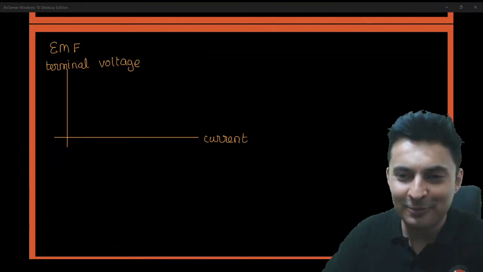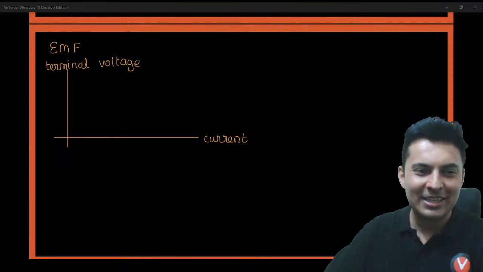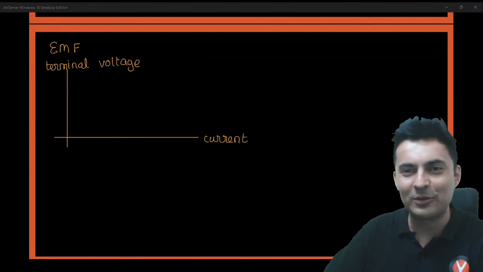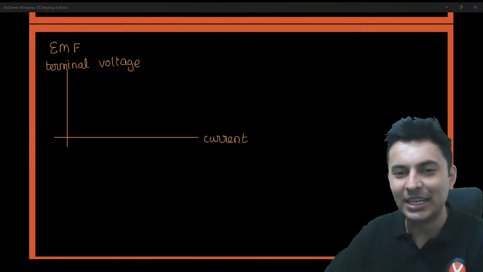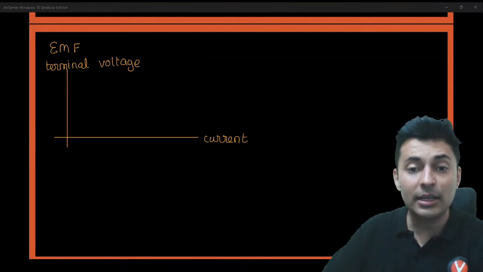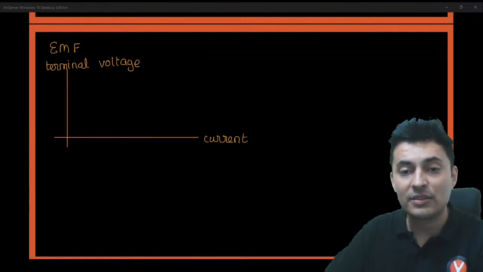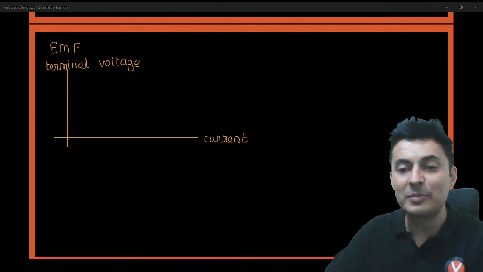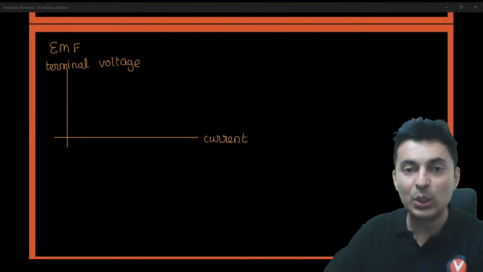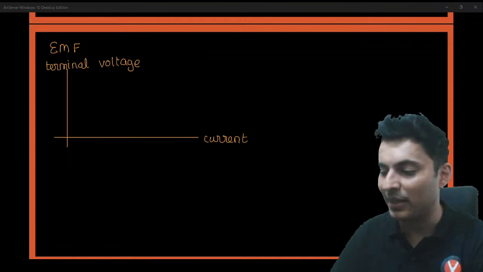Anybody knows this graph? Don't worry, it doesn't matter whether it is studio or not. Gaining the knowledge is very, very important. Anybody remembers how this graph of terminal voltage will look? Come on, think about it. I'll give you a hint. There are two scenarios over here. One is when the cell is shorted, and another is when the cell is open. So there are two variations over here.